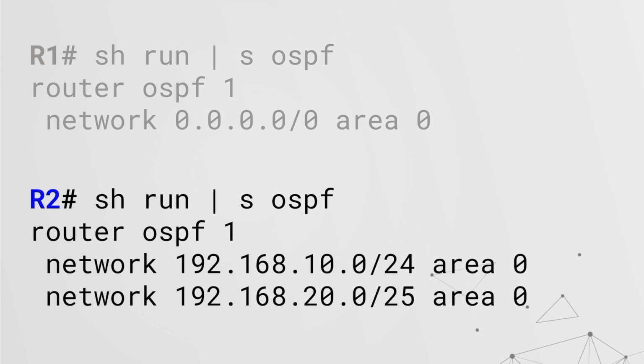If we take a look at the second OSPF configuration on router number R2, there's two network statements in here, a bit more specific, but still a bit too overbroad. Interfaces connected to the networks of 192.168.10.0/24 and 192.168.20.0/25 would then have OSPF packets bleed out to them.